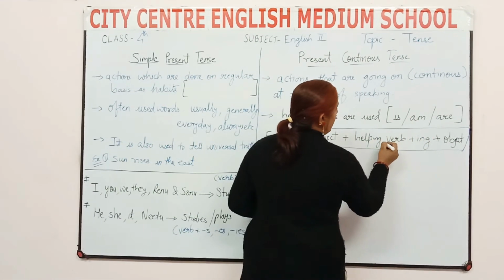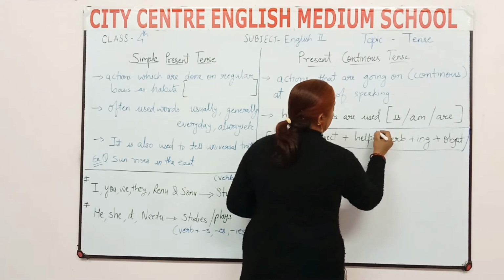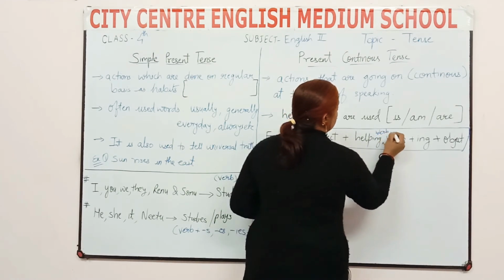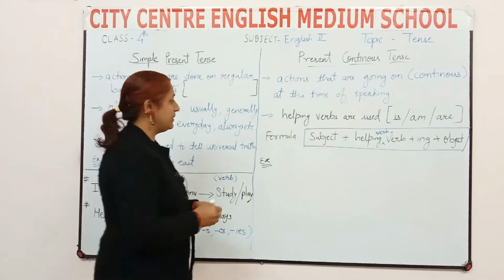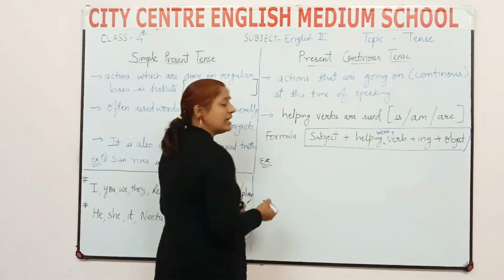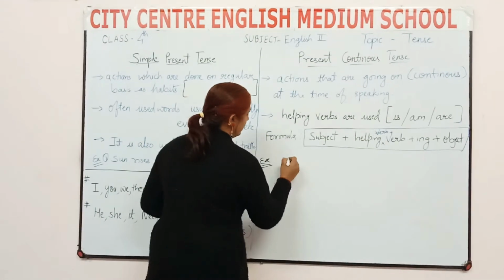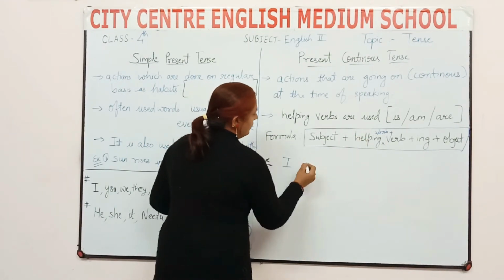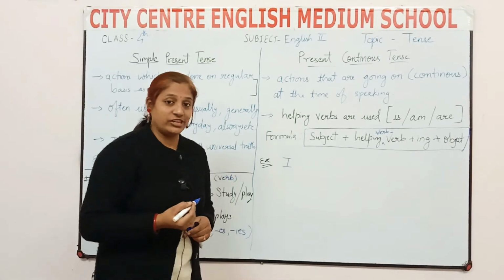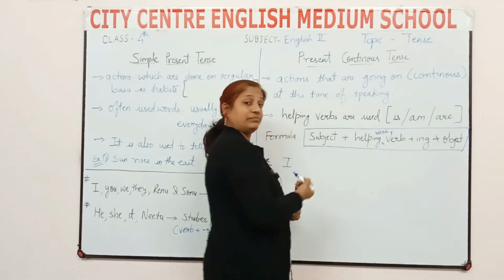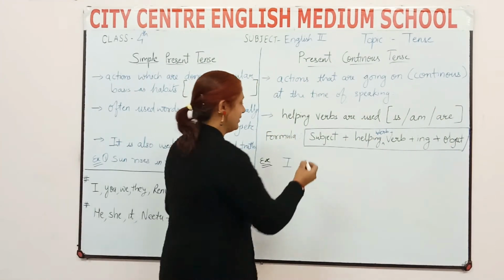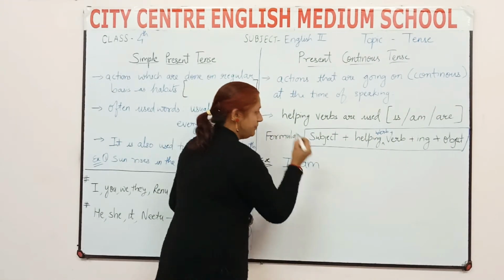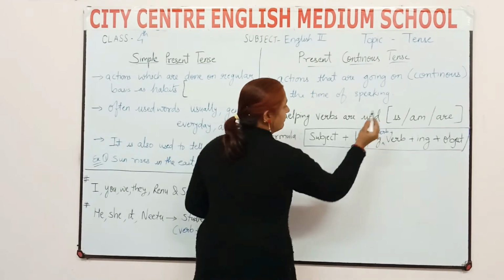Here I have to add a helping verb and verb plus ing. Okay, so we'll see one example here. Subject, if I take I. Helping verb, which helping verb will I use with I? Is, am or are? Am. Okay, so I am. Am is a helping verb.